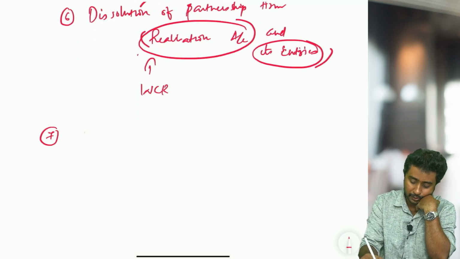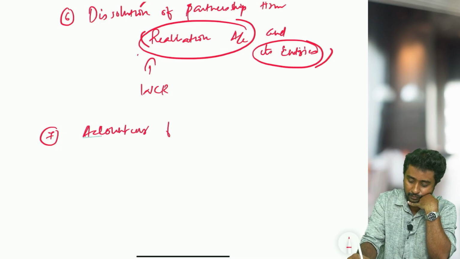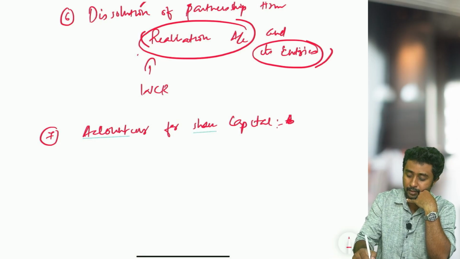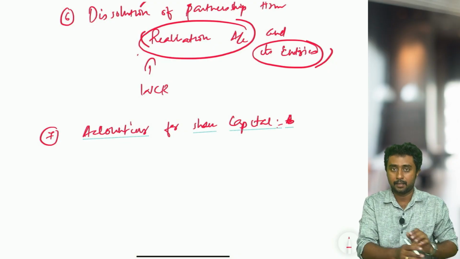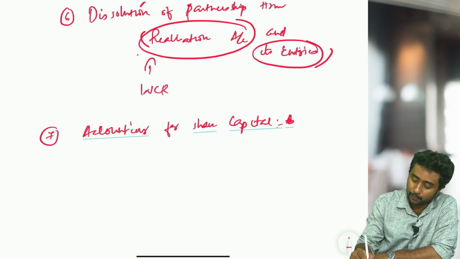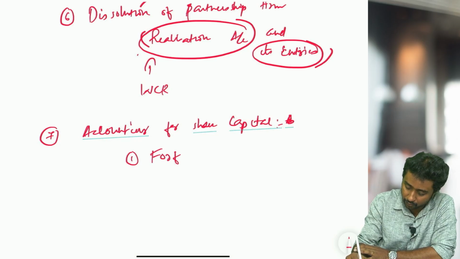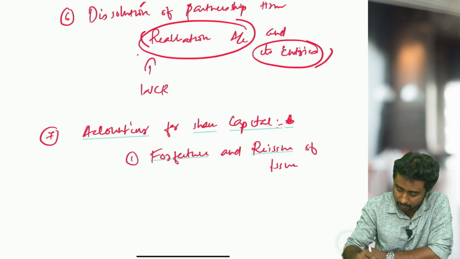Next, obviously, the topic is accounting for share capital. That basically means company accounts. We are entering the company accounts part. So in this share capital part, the first and foremost topic that we have to study is forfeiture and reissue of shares.